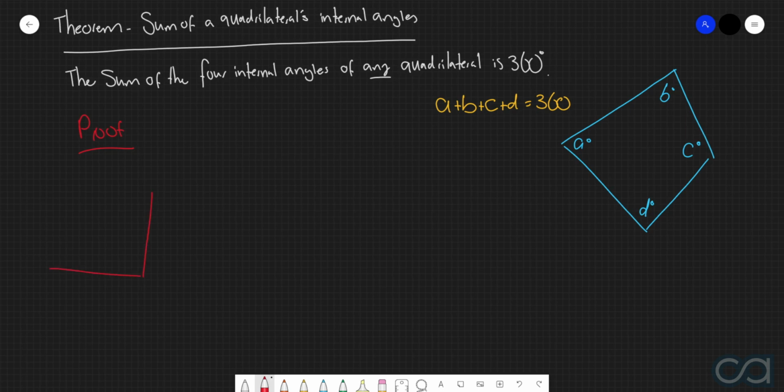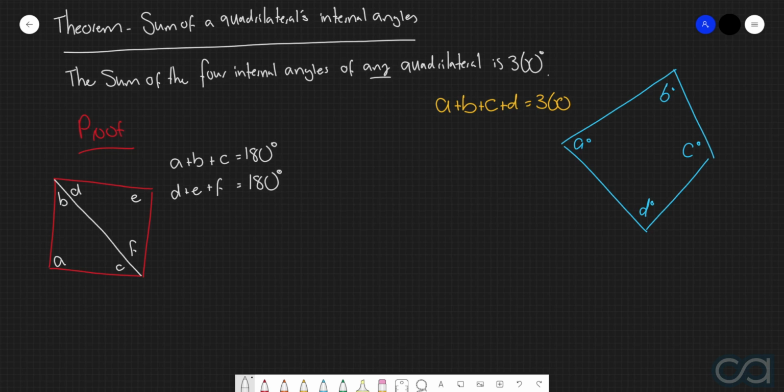So, let me just quickly draw up a random generic quadrilateral. And what I'm going to do here is split this quadrilateral into two triangles by drawing this diagonal. Now, let me call this angle here A, this one B, this one C, this one D, this one E, and this one F. Now, using our triangle theorem, we know that A plus B plus C will be equal to 180 degrees. So that's the three angles of this triangle here. Furthermore, we know that D plus E plus F will also be 180 degrees, because that's this triangle here with internal angles of D, E, and F.